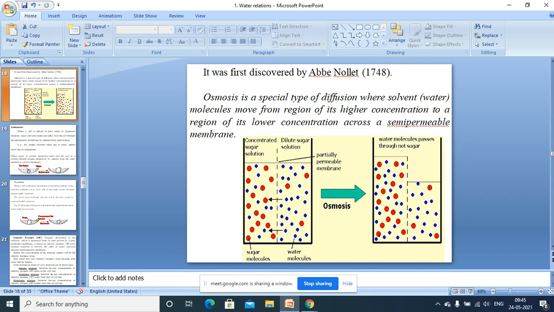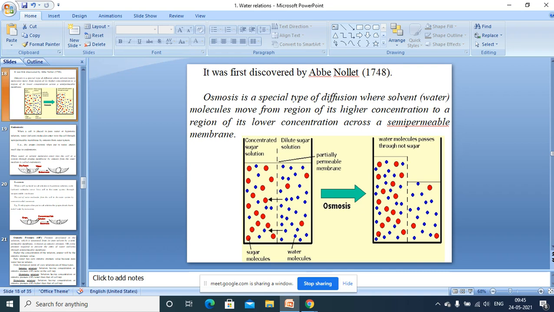So now imagine the water is moving, the solvent molecules are moving in this direction. You have to prevent it. Entry has to be prevented. How? Apply pressure from the top here. Some pressure is needed, and because of that pressure this water cannot enter into the system. That is the pressure necessary to prevent the phenomenon of osmosis, that is called osmotic pressure.